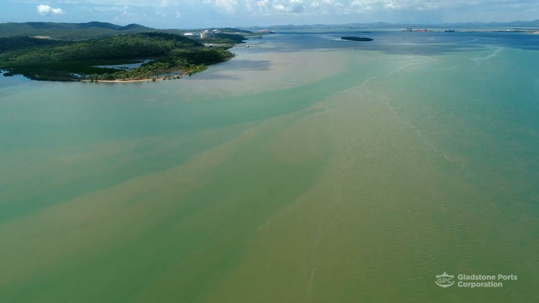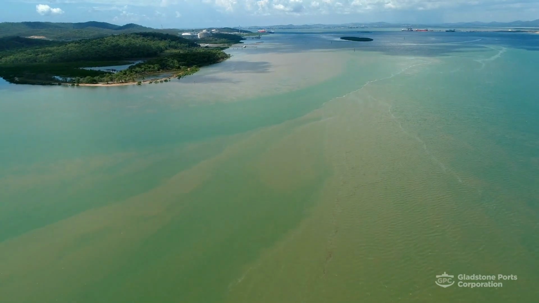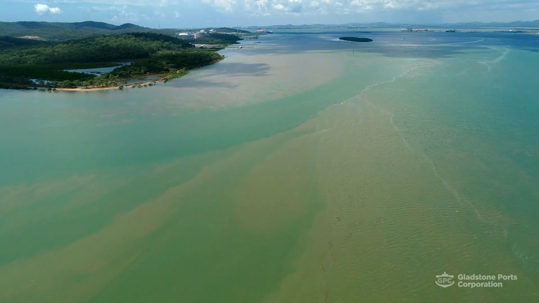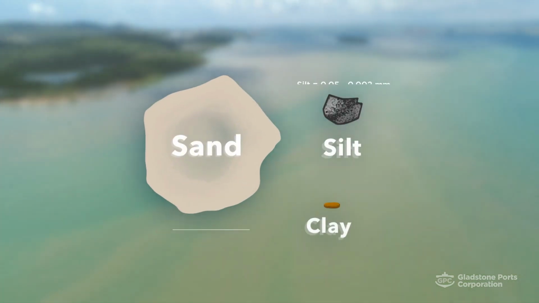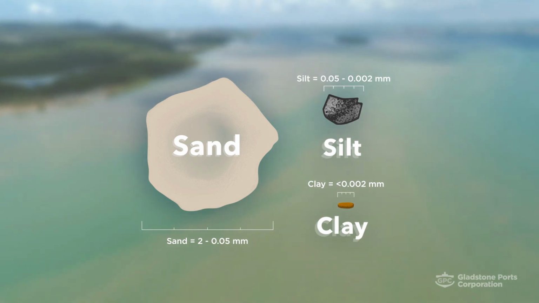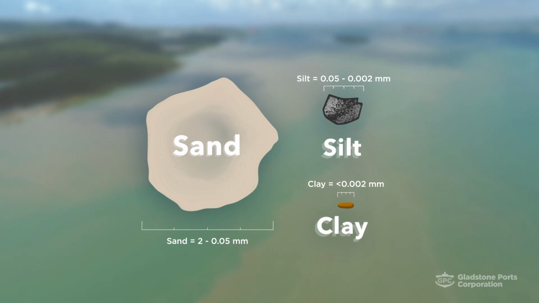To better understand our interaction with the environment, GPC has undertaken investigations into sediment behaviour around the port. Sediment found within most areas of the Port of Gladstone, particularly in the inner harbour, contains silts and clays, which are subject to the process of flocculation.